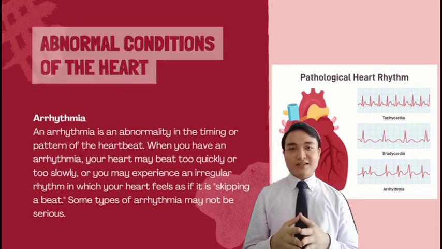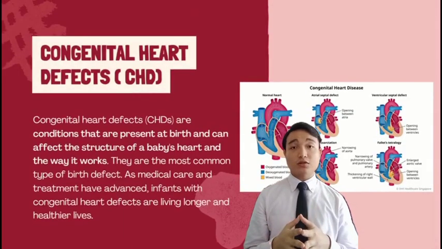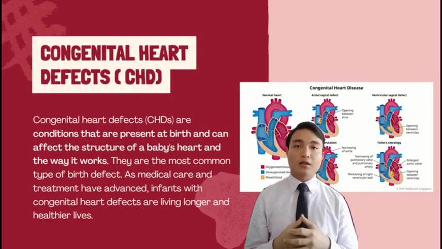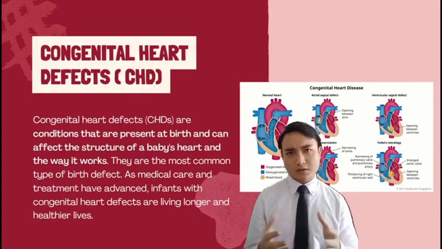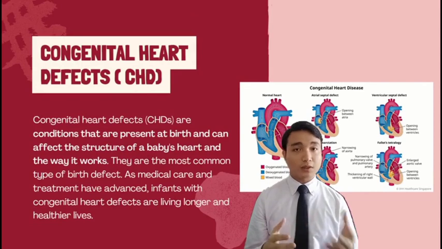Next is congenital heart disease, also known as CHD. Congenital heart disease is a large group of defects in the way the heart develops in the fetus when they are in the mother's womb. One child roughly in 100 is affected by congenital heart disease at birth. The cause of congenital heart disease can be multiple.